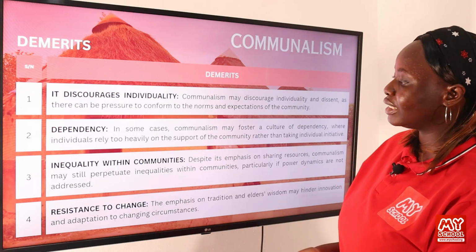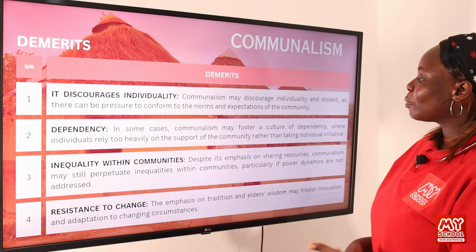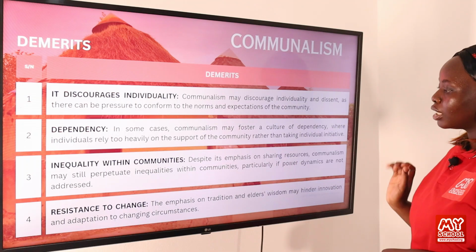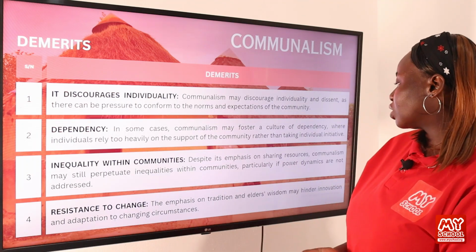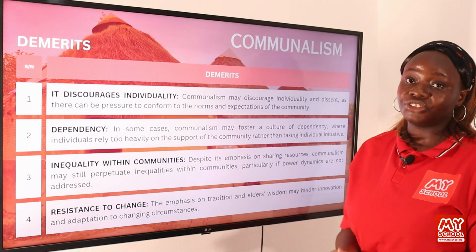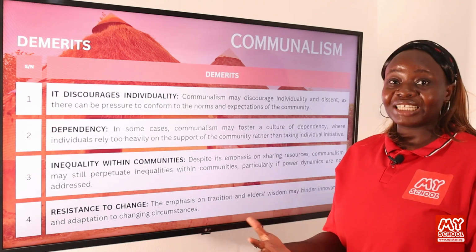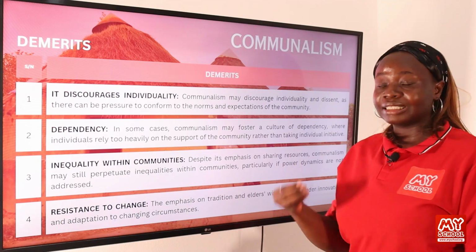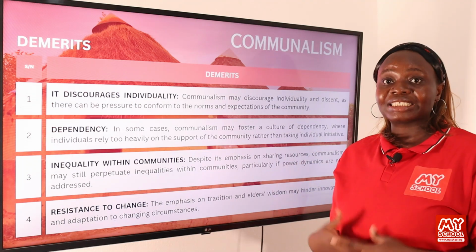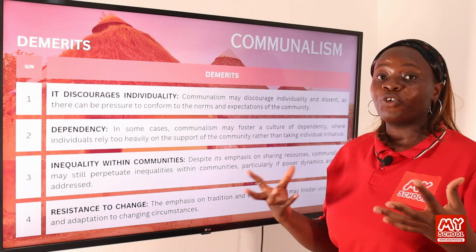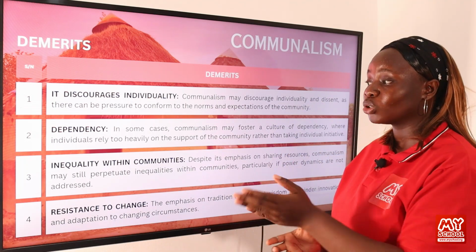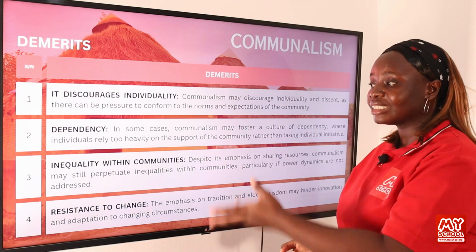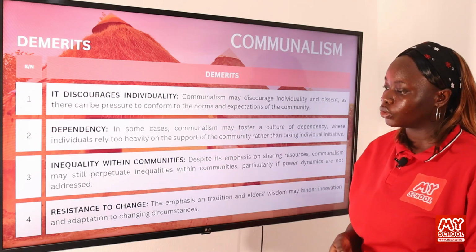There is also inequality within communities. Despite its emphasis on sharing resources, communalism may still perpetuate inequalities within communities, particularly if power dynamics are not addressed. So, in every society, there is always a power dynamic, and in a communalist society, it can exist, although it is not voiced out publicly. But there are certain power dynamics that may control certain things within the society. This can create some form of inequality within that society.